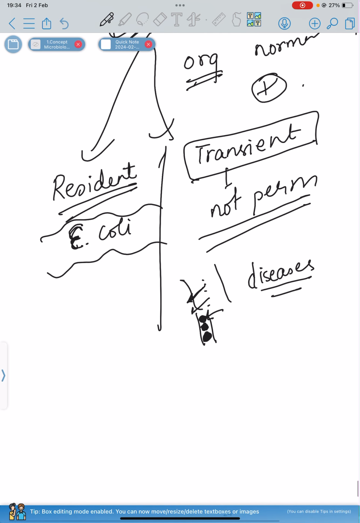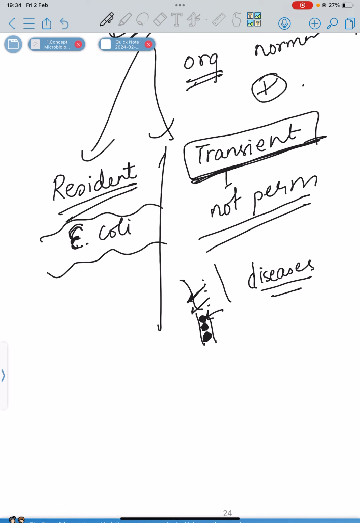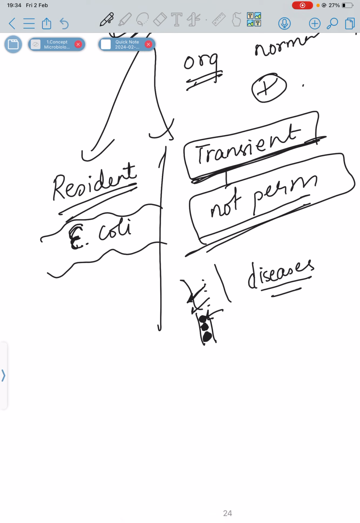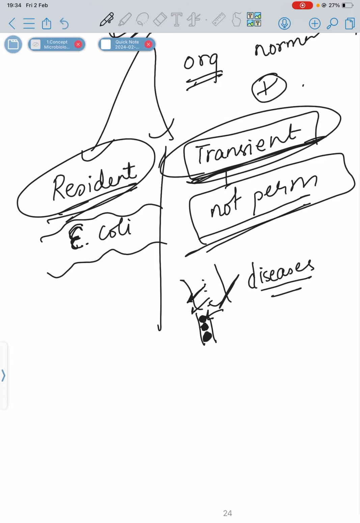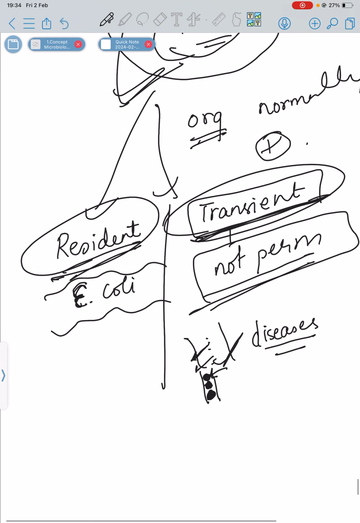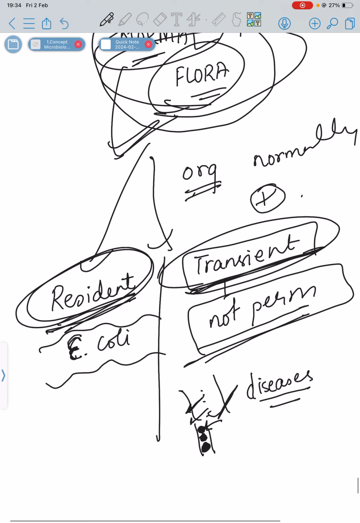Transient flora can cause disease in that area if there is no resident flora, but if resident or permanent flora is present, they just disappear with time. So there are two types of flora: resident and transient. When we talk about normal flora, we usually mean the resident flora.